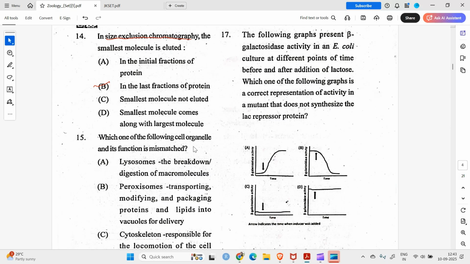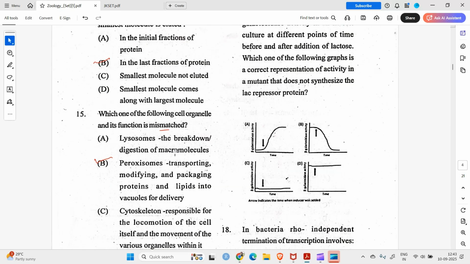Question number 15. Which one of the following cell organelle and its function is mismatched? Lysosome is the breakdown digestion. This is correct. Peroxisome is transporting, modifying, and packaging proteins. No, this is done by ER and Golgi. So option B for 15.